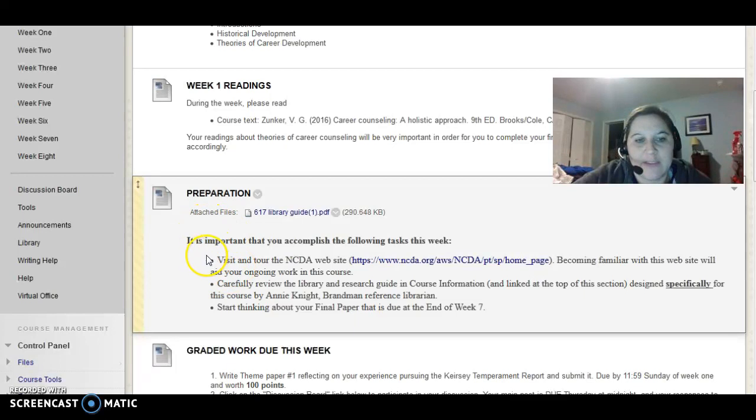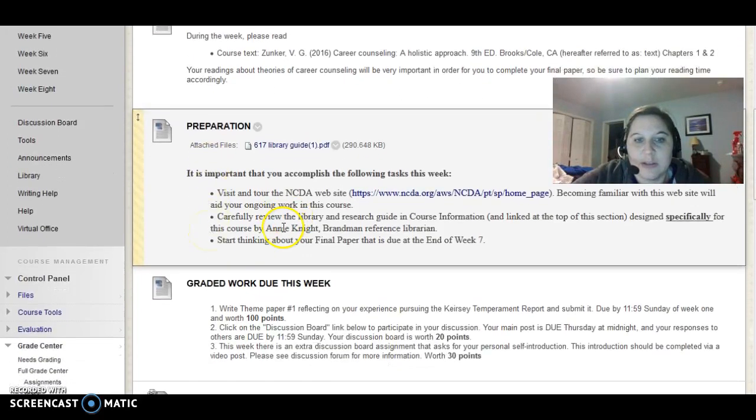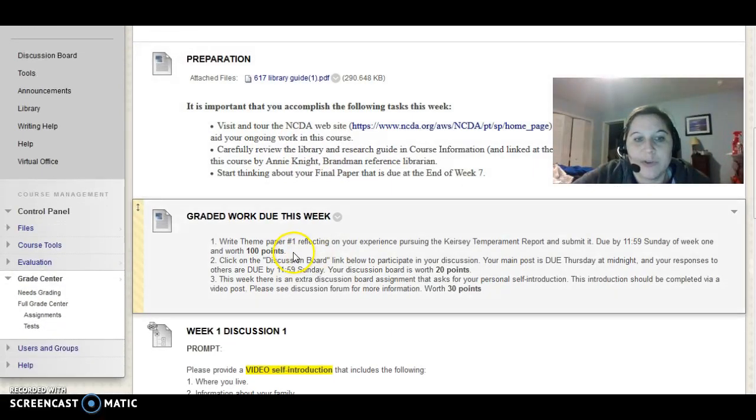And then there's a little bit of a caveat down here to just prepare for things. To visit the NCDA website, the link is right here, and start to become familiar with what's on the website. There's several different theme papers that revolve around looking at the website and specific sites on the website. It talks about reviewing the library and research guide that's posted on the course information page. It's also posted right here to help you with your theme papers and your final draft paper, your term paper that's due at the end of week 7, and to start looking at the final paper and thinking about the final paper.